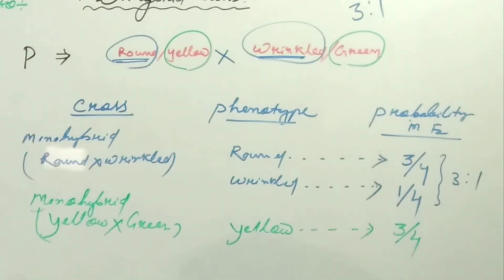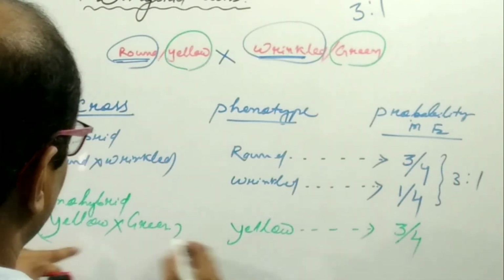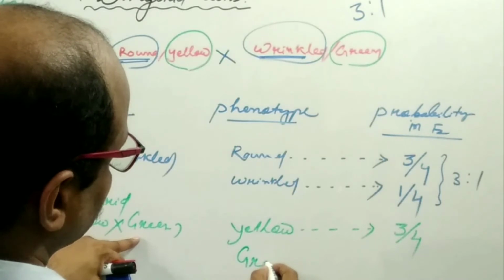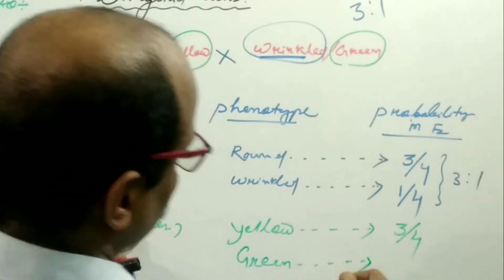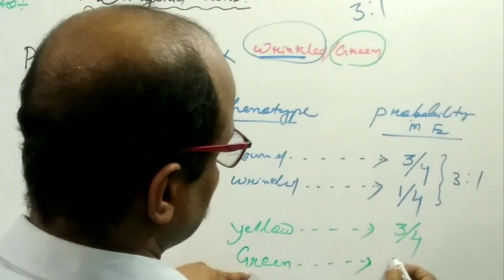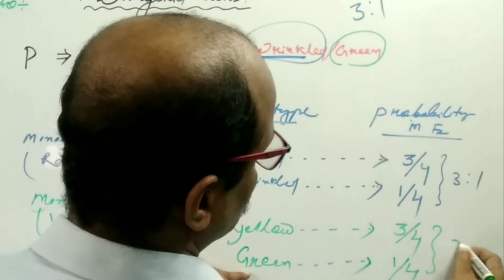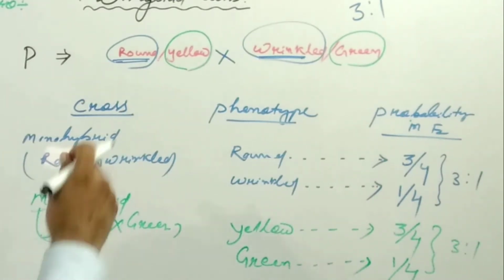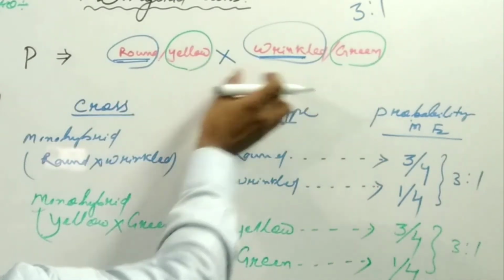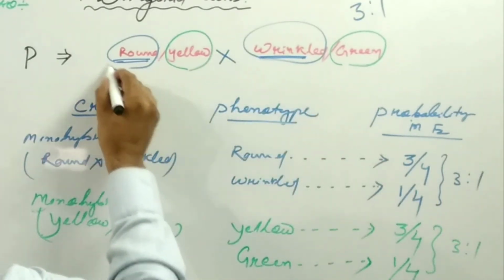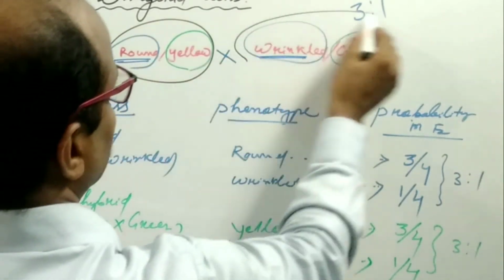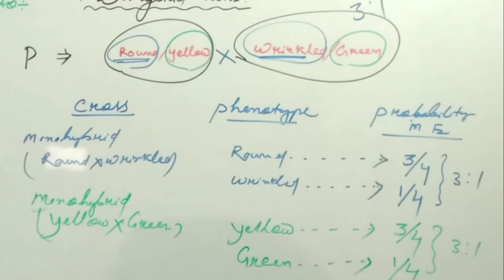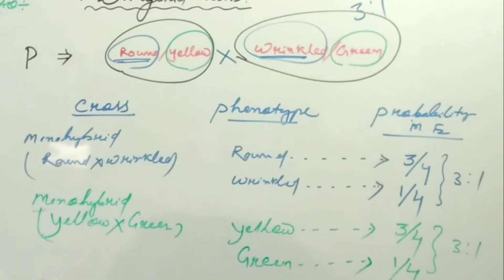And how many green are produced? Green is the recessive, so 1 individual, so the ratio is 3:1. So this is one monohybrid, and this is another monohybrid. Now take both characters collectively, so go through the dihybrid cross.